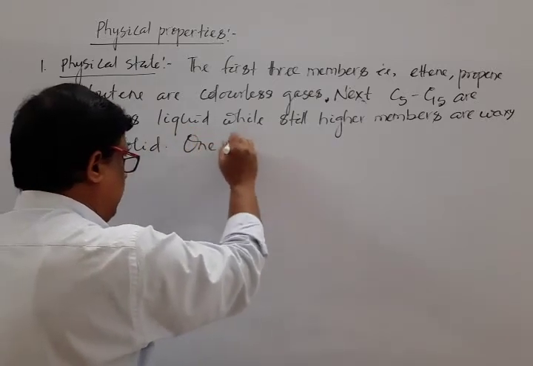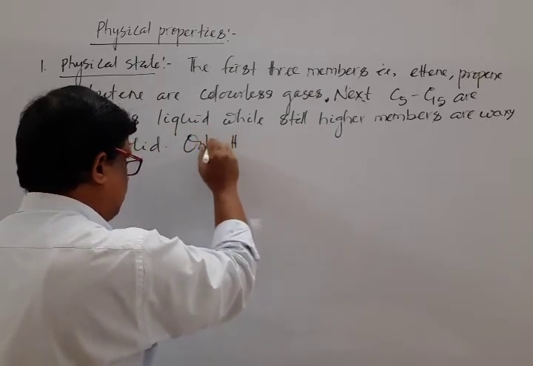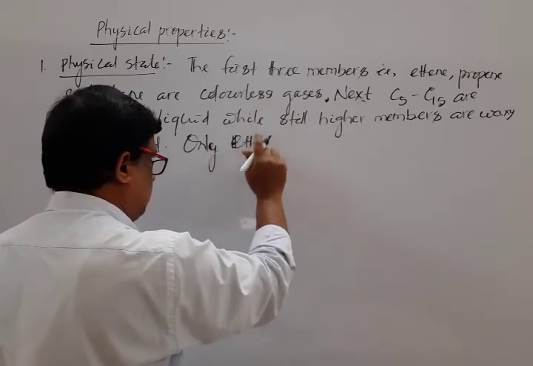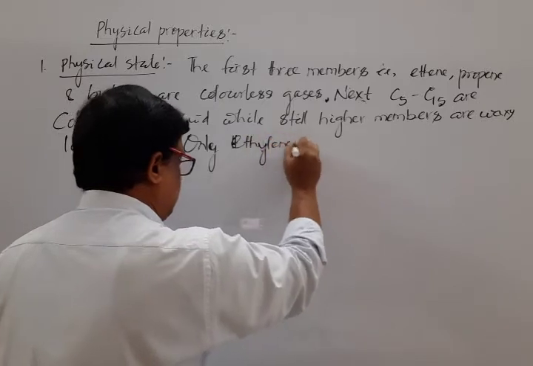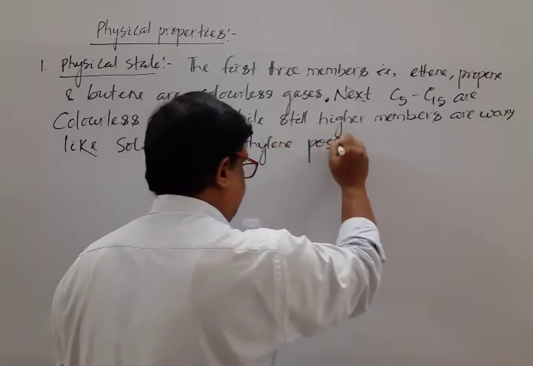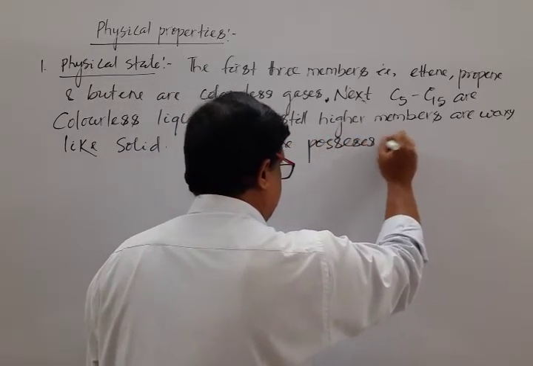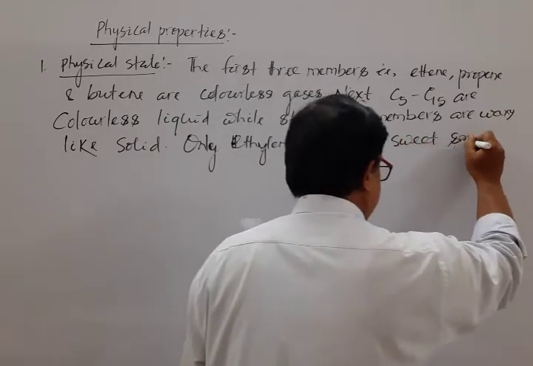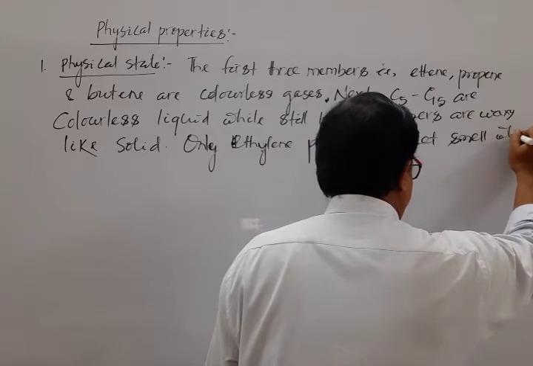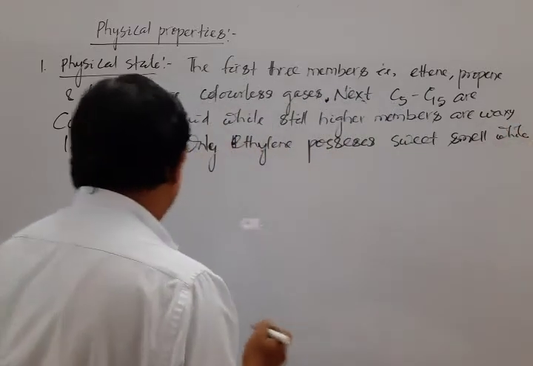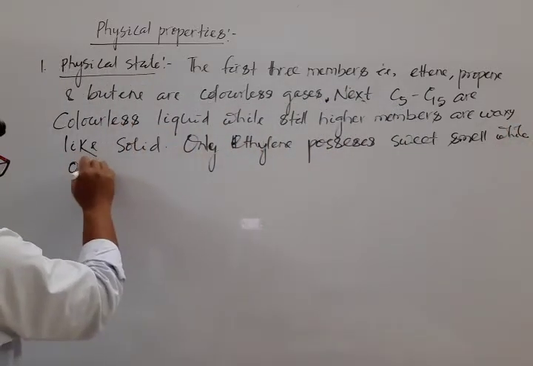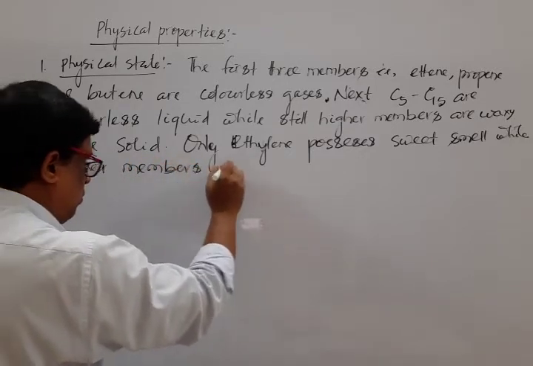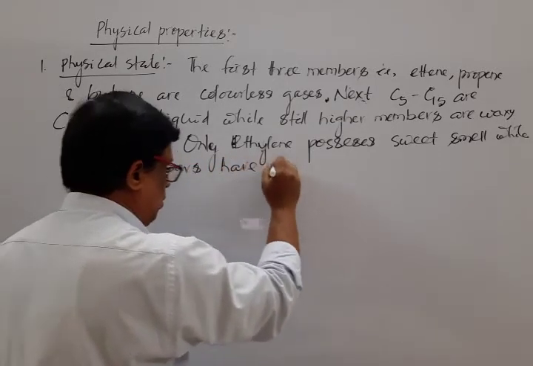Only ethylene possesses a sweet smell, while other members have no smell.